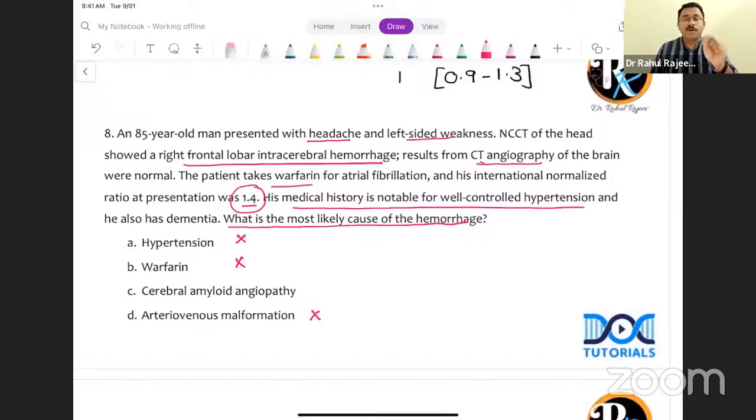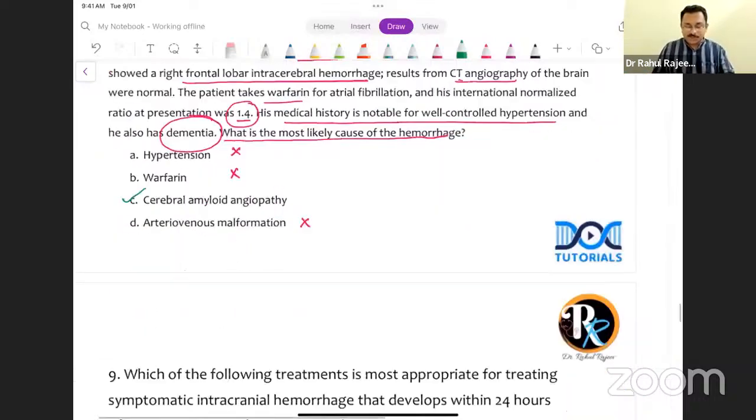The most common cause of a lobar bleed in an elderly person is cerebral amyloid angiopathy. So when you get an elderly patient with a lobar bleed who is not hypertensive, think of amyloid angiopathy. And when there is amyloid angiopathy, always remember amyloid deposition in the blood vessels can also predispose to dementia. So what is going to be the answer here? The answer is option C, cerebral amyloid angiopathy. Perfect, very good. I hope everyone is clear on this. So the answer is option C.